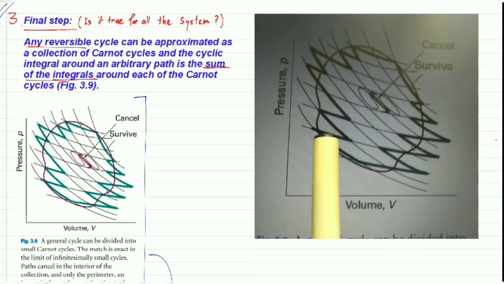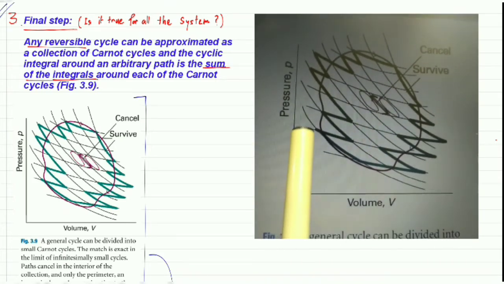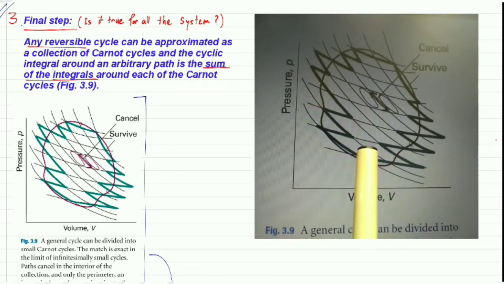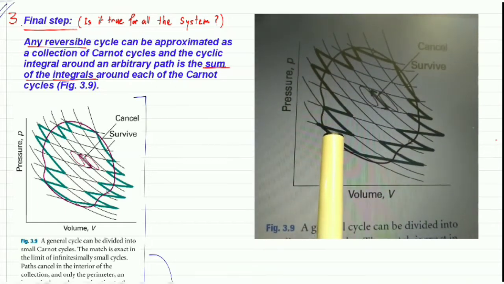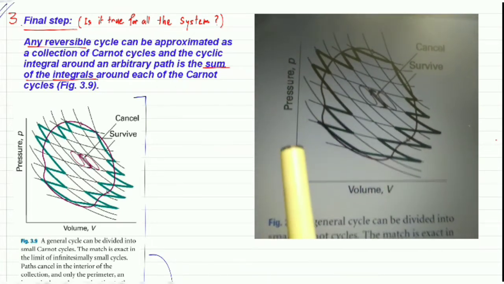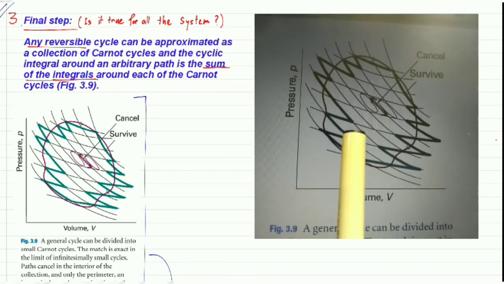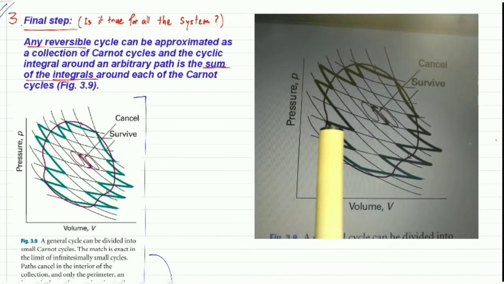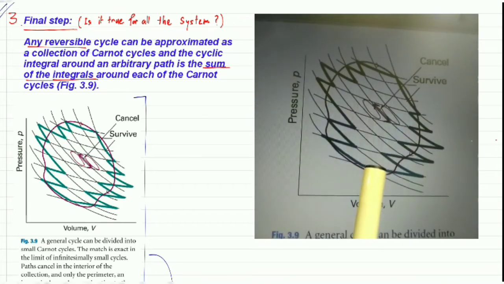That means the cyclic integration of ds around the arbitrary path, this whole part, is the sum of the integrations around each of the Carnot cycles present in that area. Understand?